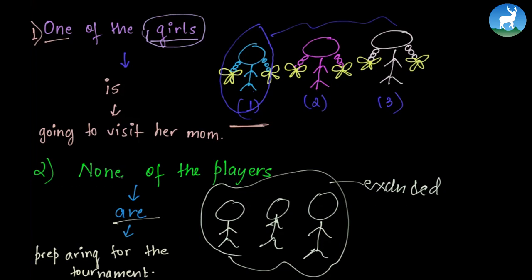Though "none" means zero, which might make it seem that we should use the singular form, that would be incorrect. We can't say "none of the players is preparing for the tournament." We say "none of the players are preparing," because all three are not playing, and three means a bunch of people, right? Next, the coach. This is a very simple example.